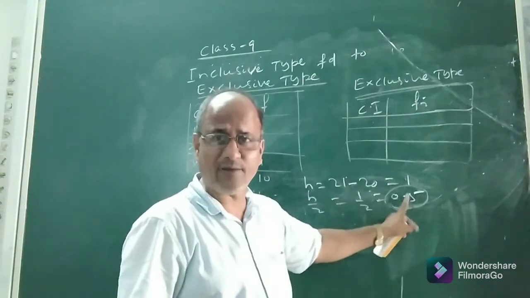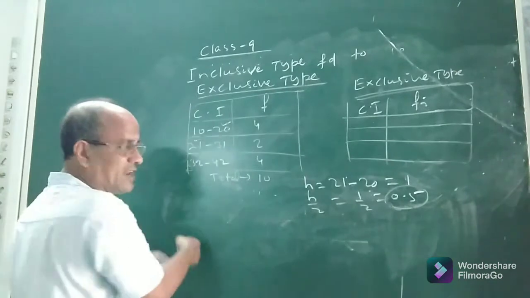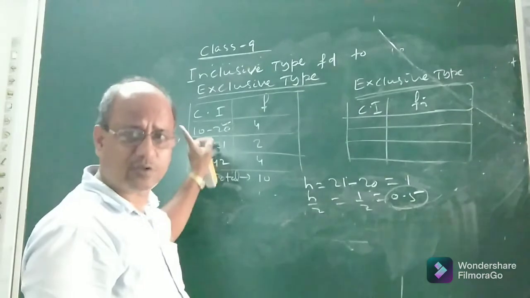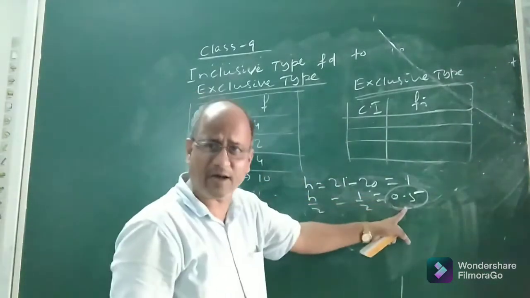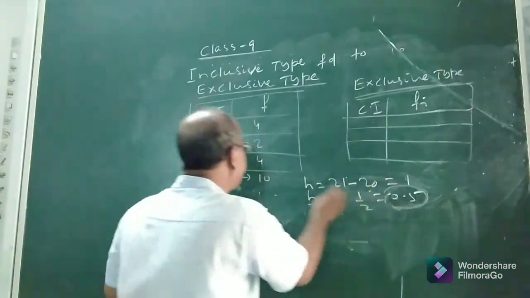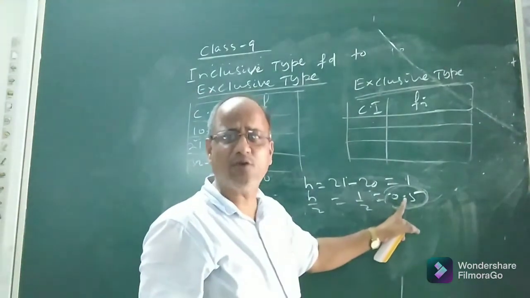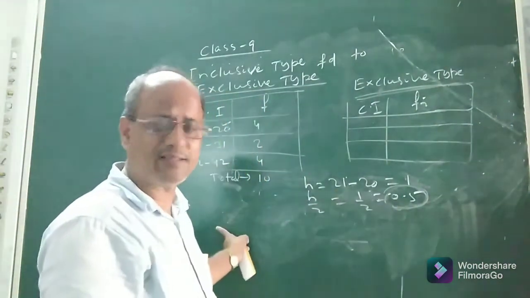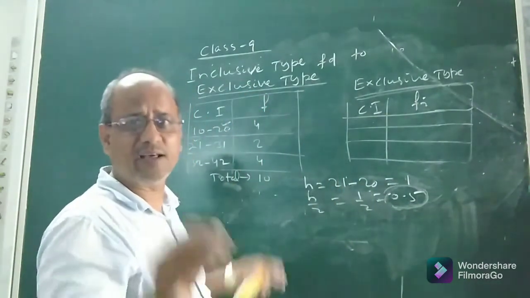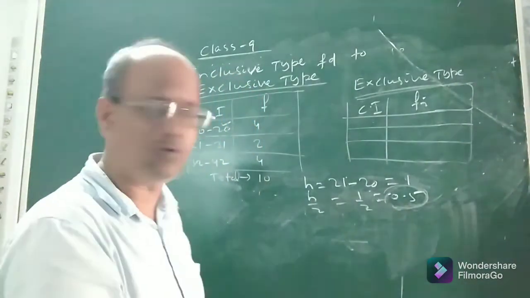Okay. Now this 0.5, what will you do? This 0.5, you subtract from the lower limit of each class. From the lower limits of each class present in the inclusive type, you subtract this 0.5 from the lower limits of all classes and add this 0.5 to the upper limit of each class interval. So if you subtract this h by 2 value from the lower limit of each class and add this 0.5 to the upper limit of each class, then whatever classes will be obtained, they will become continuous. Let us see how.